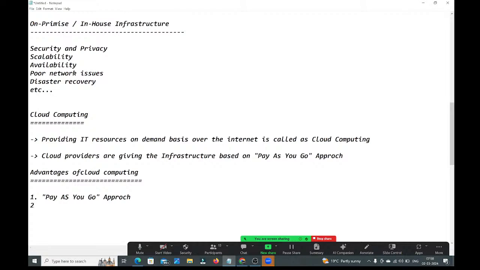The second one is low cost, guys. Even if you are paying the rent, they will charge very little. Next, scalability. You no need to bother about the scalability. Everything they will take care. If you are going with the cloud, scalability they only will take care. And high availability, you don't need to worry about the high availability, guys.